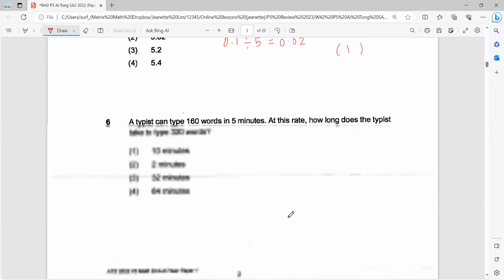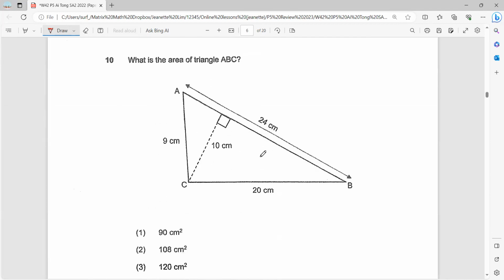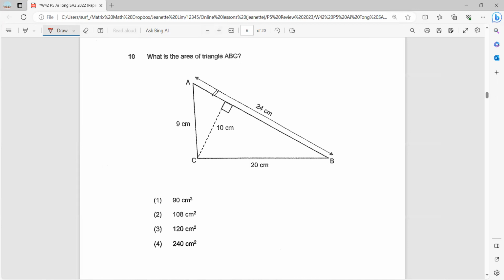Okay, let's look at question 10 of the MCQ. What is the area of triangle ABC? So in triangle ABC, there are many numbers given. The thing here is to identify which one is actually the base, which one is the height. When you want to identify base and height, look for right angles because the base has to be perpendicular to the height. So definitely not 9 and 20 because there's no right angle here. You can't assume that there's a right angle.